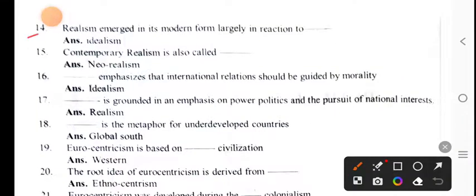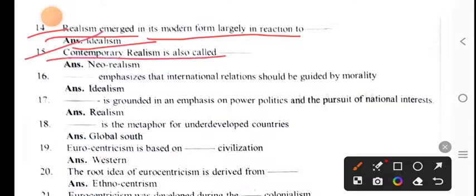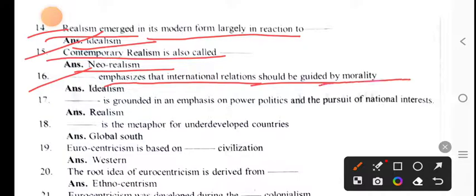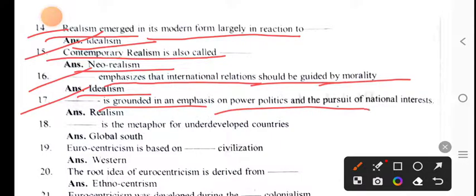Next question. Realism emerged in its modern form largely in reaction to dash idealism. Contemporary realism is also called neo-realism. Dash emphasizes that international relations should be guided by morality. Now, idealism emphasizes that international relations should be guided by morality. Dash is grounded in an emphasis on power, politics and the pursuit of national interest. Realism is grounded in an emphasis on power, politics and the pursuit of national interest.